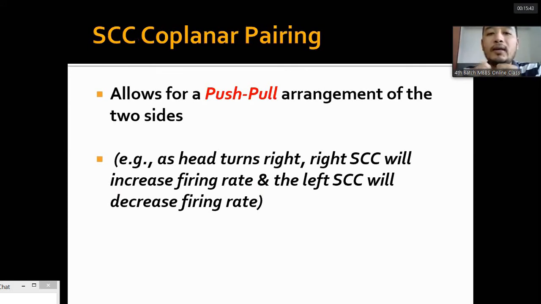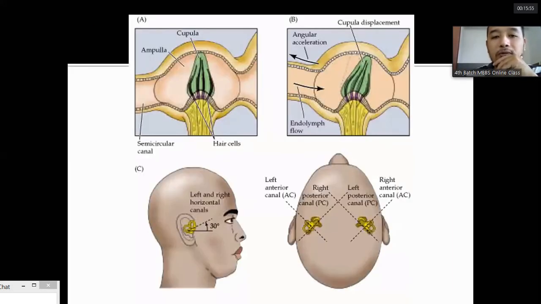So there is a balance of push and pull. Coplanar pairing is important to know this balance. As shown in this picture, when you rotate your head towards the right, the right side gets activated and the left side gets inactivated.